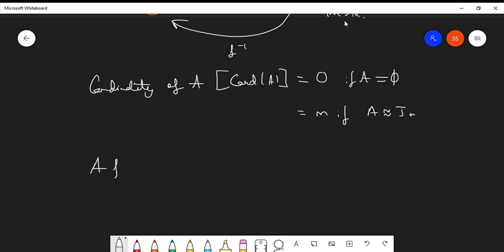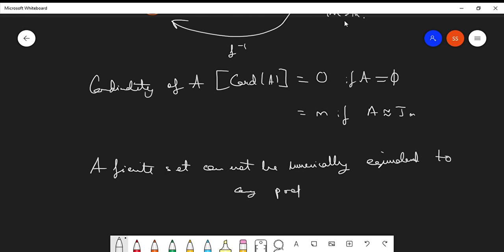So a finite set cannot be numerically equivalent to any proper subset of itself.